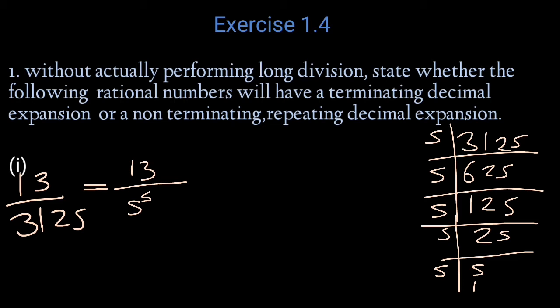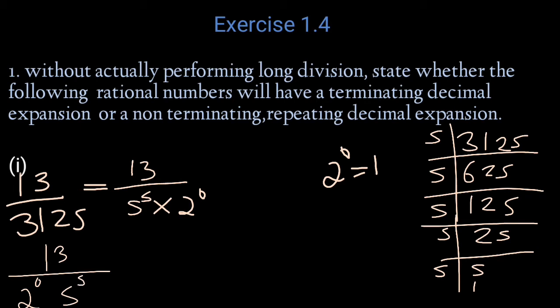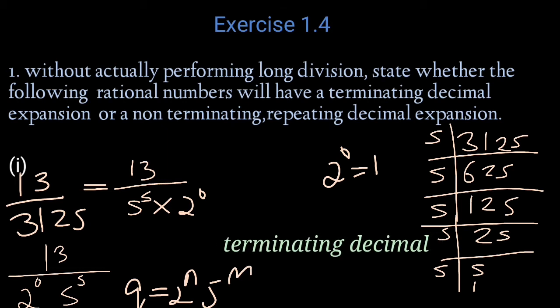So what we do here, multiply 5 raised to 5 into 2 raised to 0. 2 raised to 0 equals 1. So we get 13 by 2 raised to 0 into 5 raised to 5. So now q is in the form of 2 raised to n and 5 raised to m. So it is a terminating decimal.